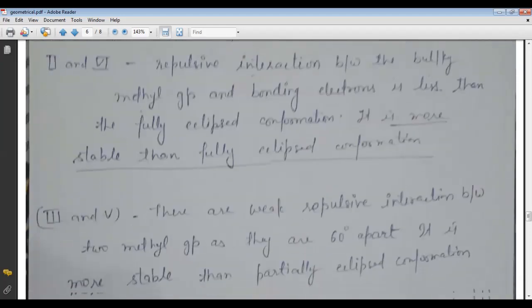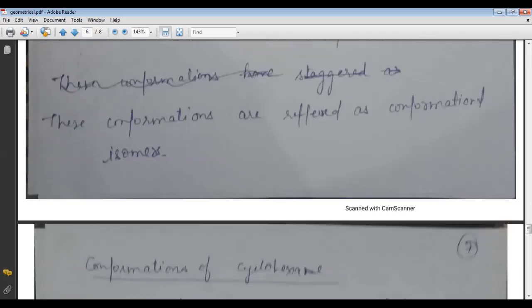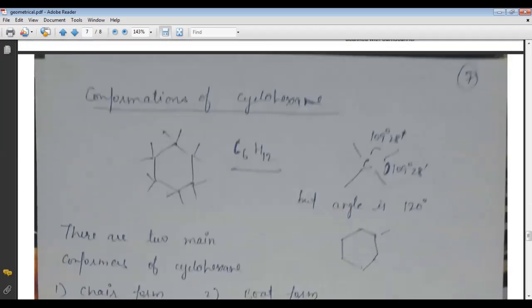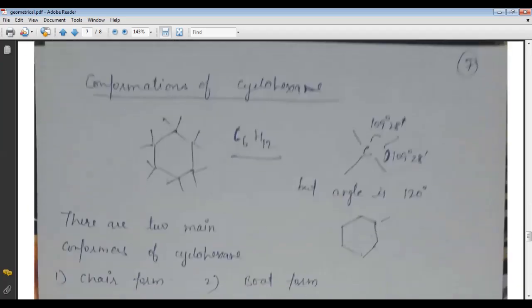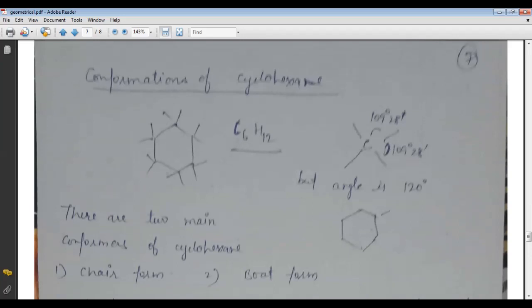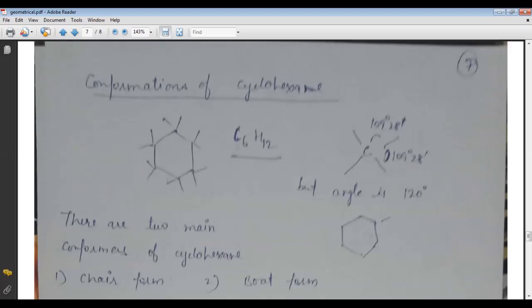And now come to the next topic, that is the conformation of cyclohexane. Here, what is the formula of cyclohexane? As we know, the formula of cyclohexane is C6H12, and C6H6 is known as benzene. So this is the structure of cyclohexane. Okay, 6 carbons and 12 hydrogens are attached here.